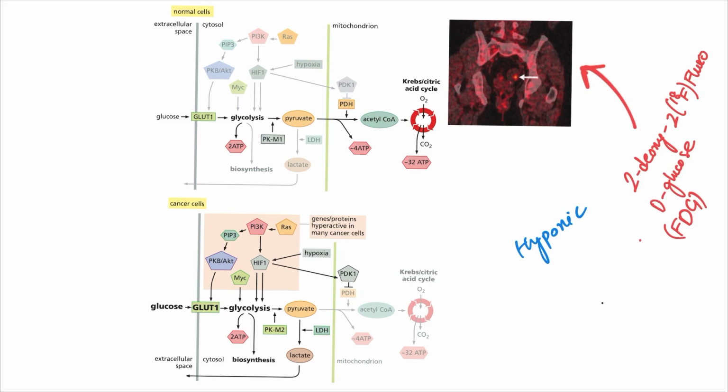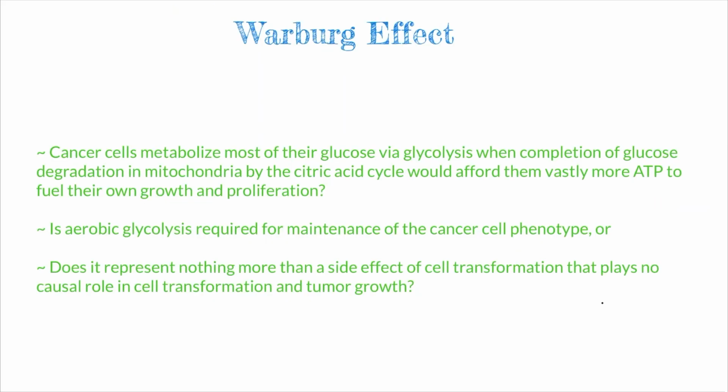Why do nearly 80% of cancer cells metabolize most of their glucose via glycolysis, when completion of glucose degradation in mitochondria by the TCA cycle would afford them vastly more ATP to fuel their cell growth and proliferation? Let's consider this our first question.